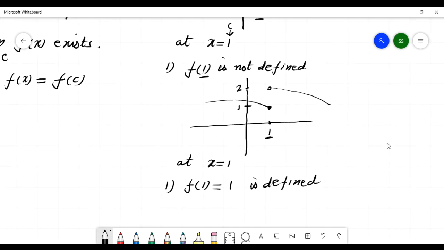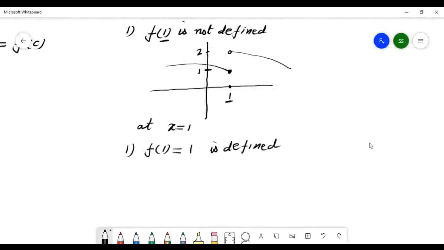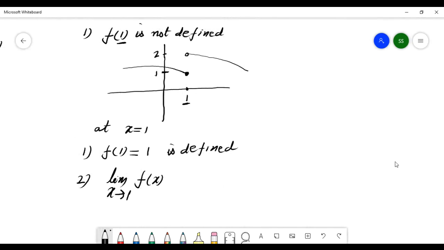Now look, number 2: limit as x goes to 1 of f(x). You have to check this. So here, first you check the left limit and then the right limit. So look here, the left limit.